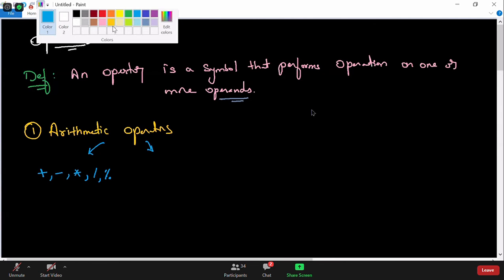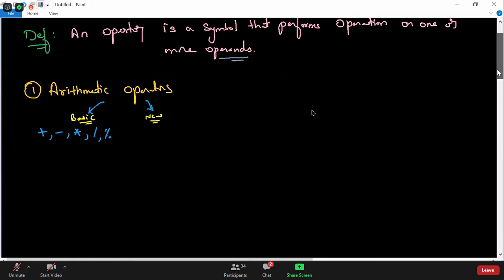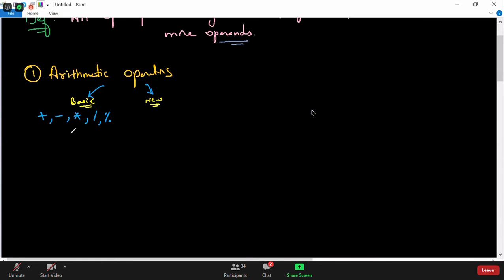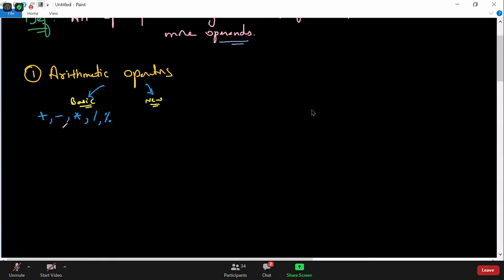I can call them basic arithmetic operators, and some new arithmetic operators got added in Python. Let us talk about what new operators have been added in a moment, but first let me talk about what these basic operators are in Python. We all know that plus represents arithmetic addition, minus represents arithmetic subtraction, this is arithmetic multiplication, arithmetic division, and arithmetic modulus division. So these are the names given to them.